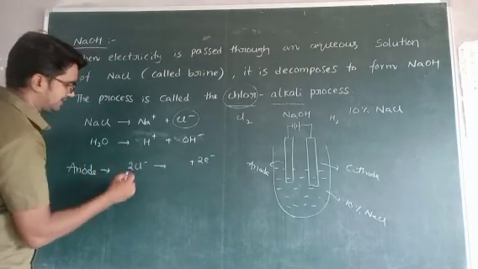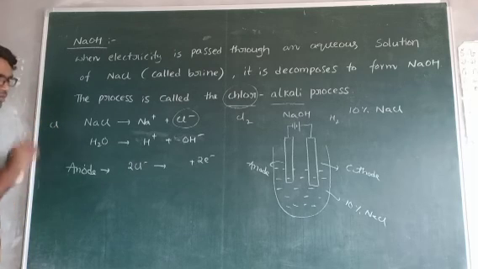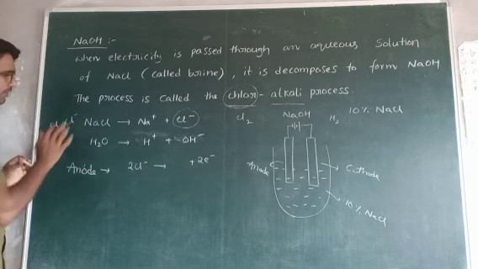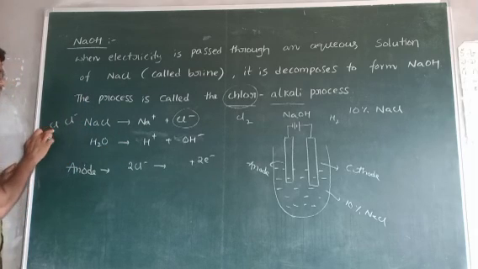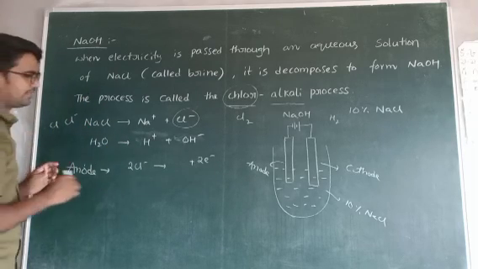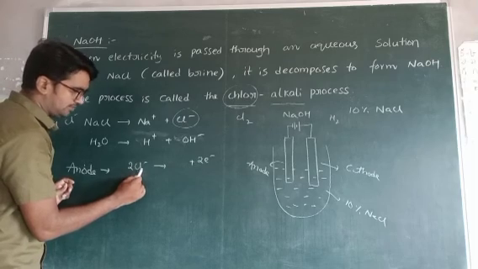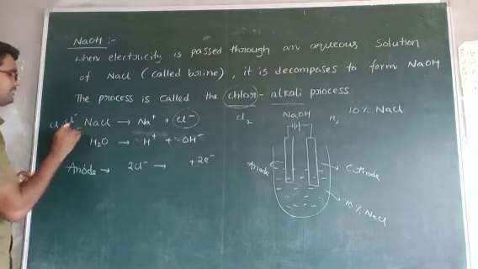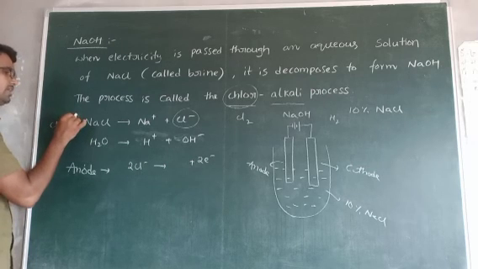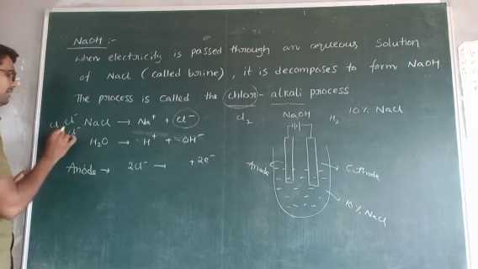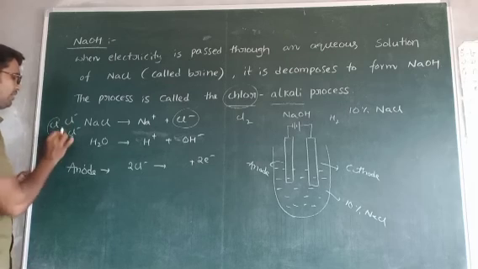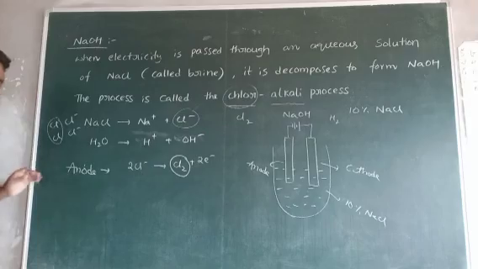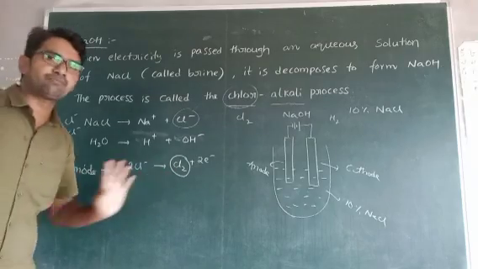After losing electrons, actually Cl means one chlorine atom, but Cl minus means it gains one extra electron. If lost that extra electron, it is converted to Cl atom. If you take two Cl minus ions, the two Cl minus ions lose two electrons. This is also lost that electron. This is also lost one electron. So these two are converted to Cl and Cl. These two are combined together to give Cl2 gas. So at anode, Cl2 gas is produced.